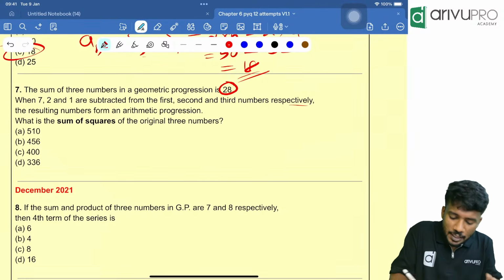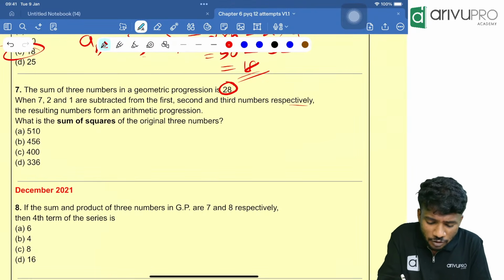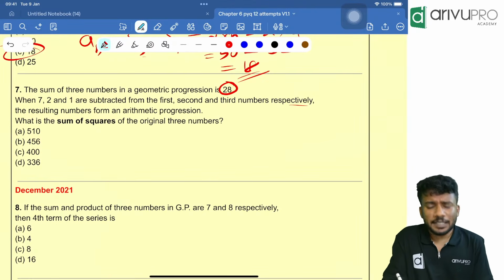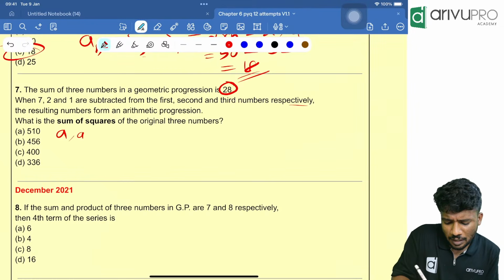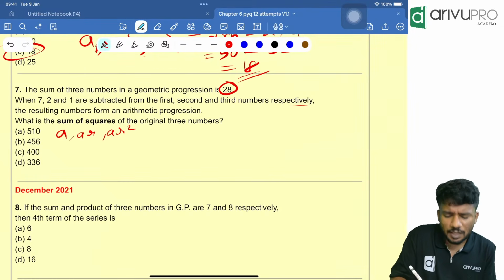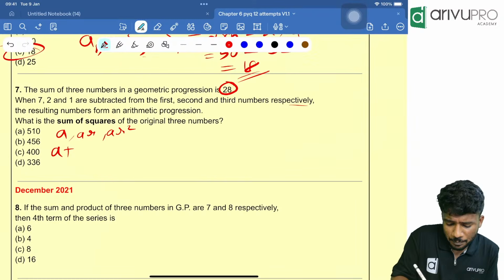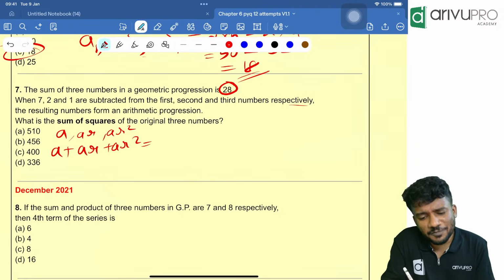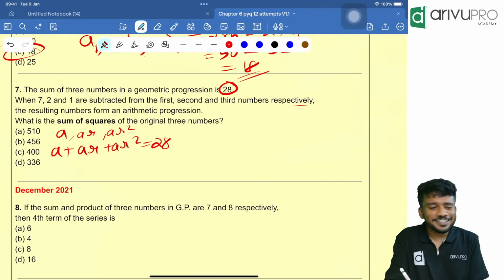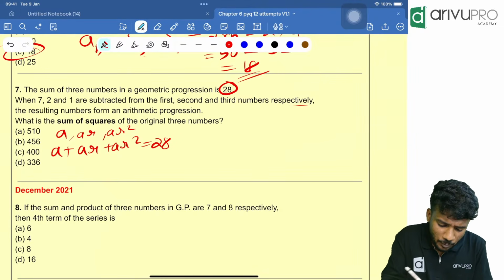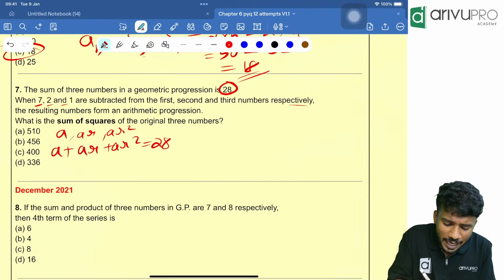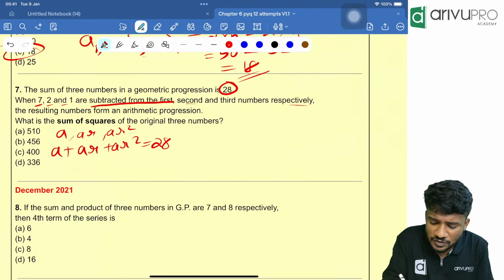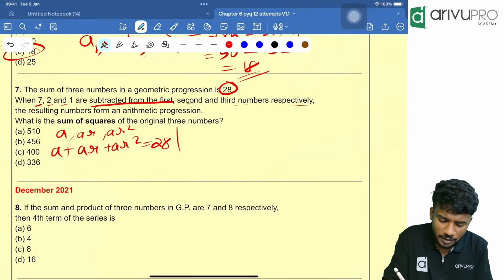Now here, the sum of the three numbers in geometric progression is 28. Let the numbers be A, AR and AR square. Sum of the numbers means A plus AR plus AR square, which is equal to 28. Correct? From this, one more thing is given. When 7, 2 and 1 are subtracted from the first, second and third number, that means what?